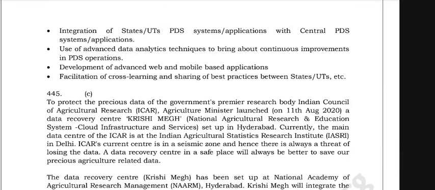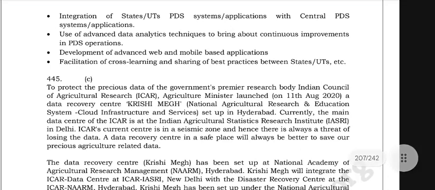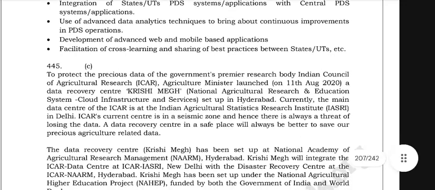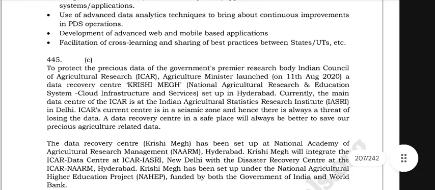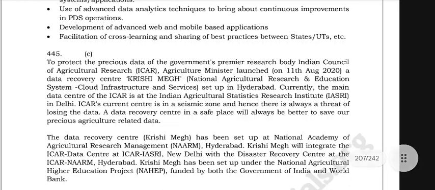To protect the precious data of the government's premier research body, that is Indian Council of Agricultural Research, the Agriculture Minister launched on 11th August 2020 a data recovery center, Krishi Meg, that is National Agricultural Research and Education System cloud infrastructure and services set up in Hyderabad. Currently the main data center of the ICAR is Indian Agricultural Statistical Research Institute, that is IASRI. The ICAR's current center is in a seismic zone, and hence there is always a threat of losing data. A data recovery center in a safe place will always be better to save our precious agriculture related data.